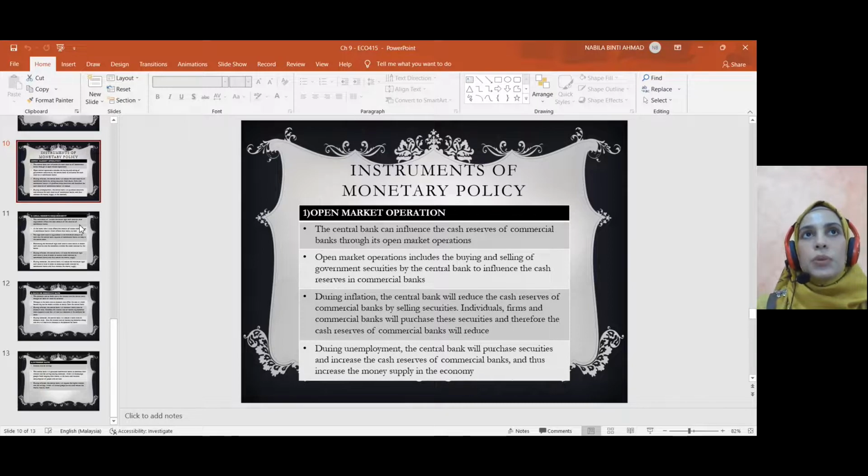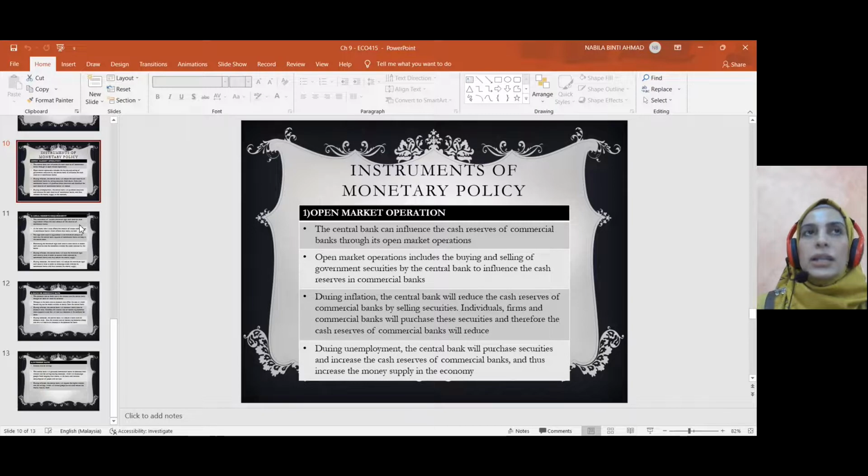So cash mereka sedikit. Bila kurang cash, kuranglah kita akan spend in the economy. Bila commercial bank pun kurang cash, kuranglah dia dapat memberi loan kepada orang ramai. Jadi orang ramai tidak dapat spend dengan banyak. So money supply akan berkurangan, masalah inflation akan berkurangan.